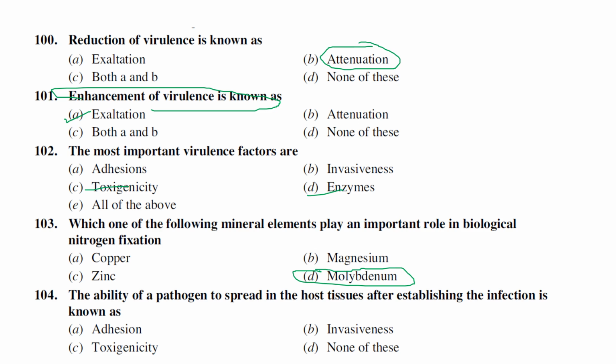The next one: the ability of a pathogen to spread in the host tissues after establishing the infection is known as invasiveness. I repeat, just now we mentioned invasiveness, right? The ability of the pathogen to spread in host tissues after establishing the infection is known as invasiveness, or invasion. For example, in the recent war, Russia is invading Ukraine. Invading means it is spreading its geography, spreading its land. Invasion means spreading, like infecting further cells and spreading all over the plant. It's simply invasion. Okay.